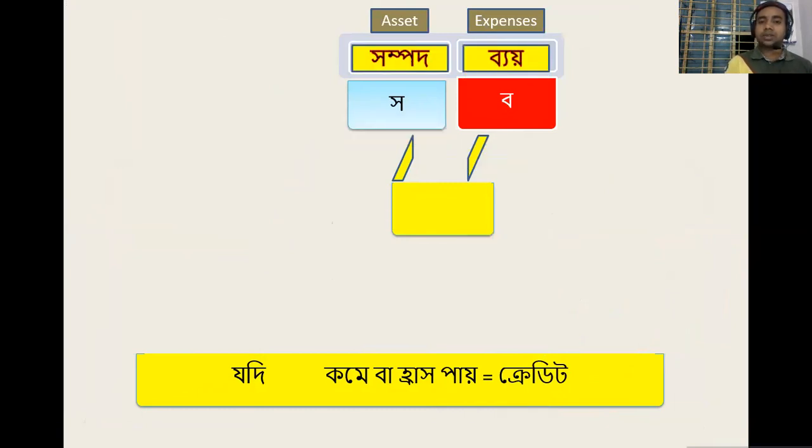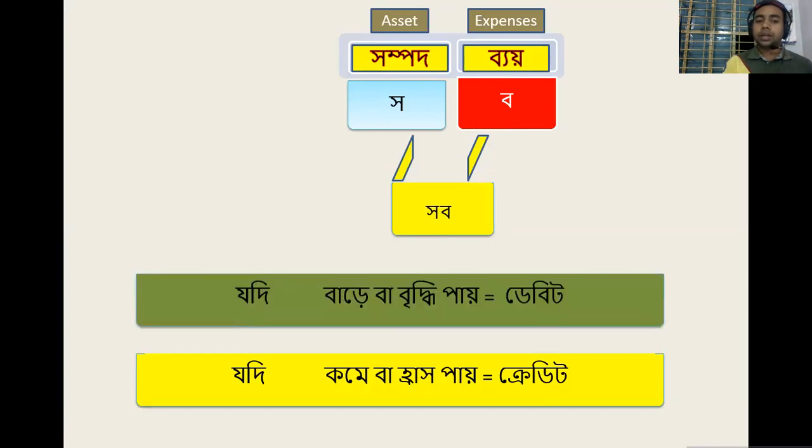From assets we have extracted the letter S, and from expenses the letter E, and the combined word is SHOP.